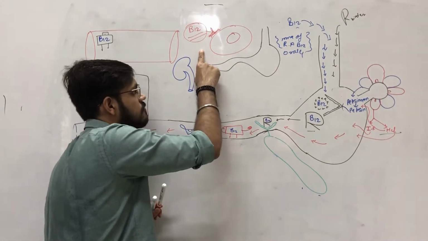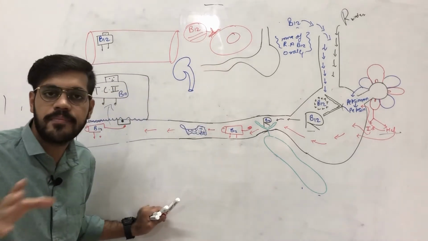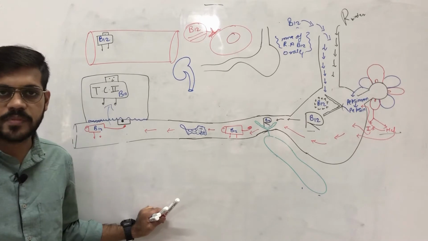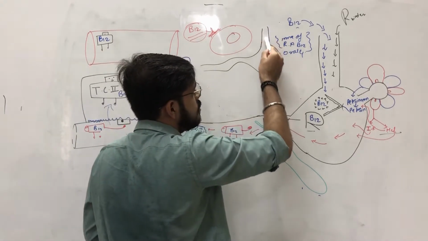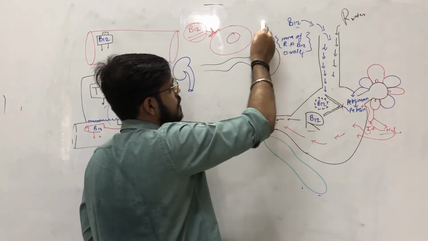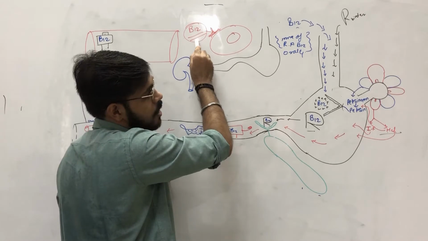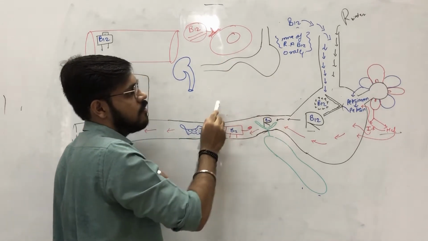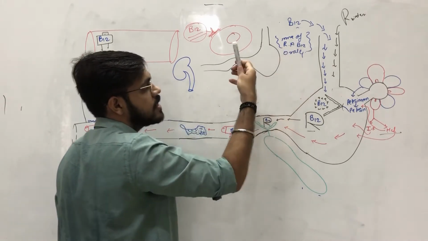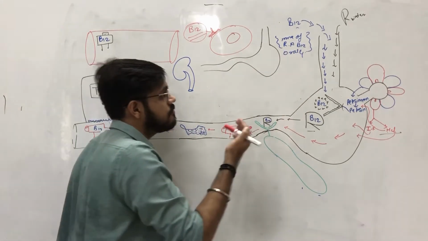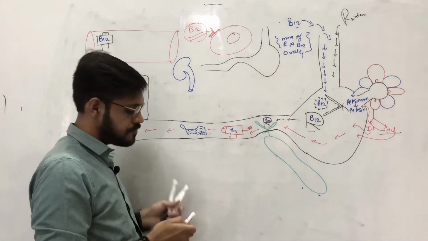It will load all the B12 binding sites in our body, and this orally given radioactive B12 will now come here in the GIT, but as the other B12 has already loaded all the binding sites for B12, this radioactive B12 will not get a site for binding, or very few sites will be available for this B12 to bind.